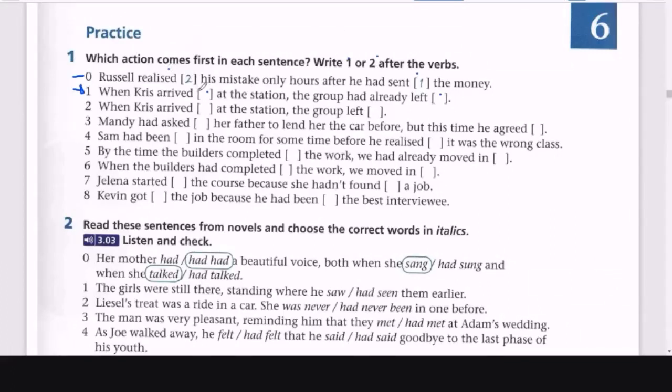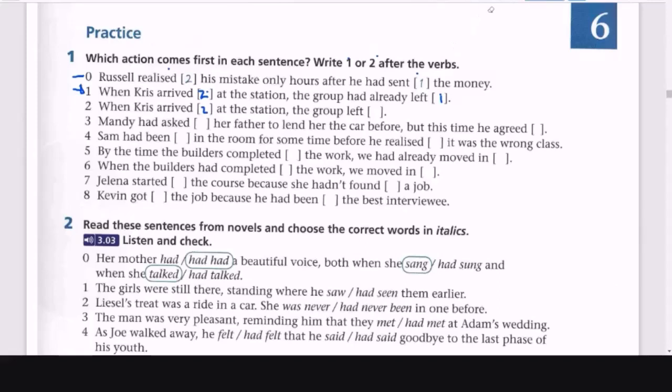At the station, the group had already left 1. Mm-hmm. That's good. Please continue. When Chris arrived, 2. At the station, the group left.